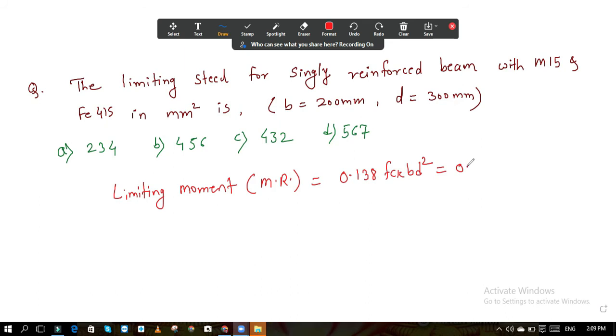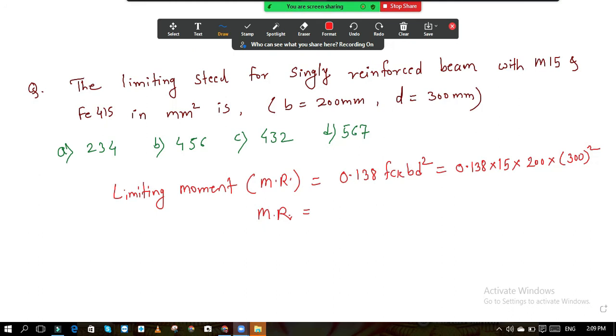If you put the values, 0.138, fck is 15, into B is 200, into 300 square, you will get the bending moment value. What is the answer of this? Do the calculation first and let me know the answer so that we can solve it further. The problem is not finished yet.